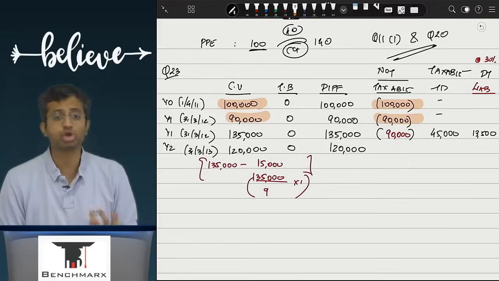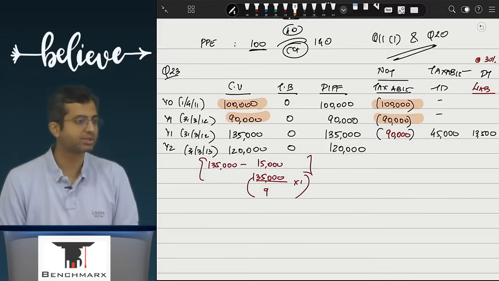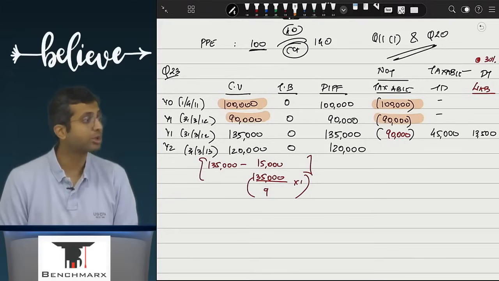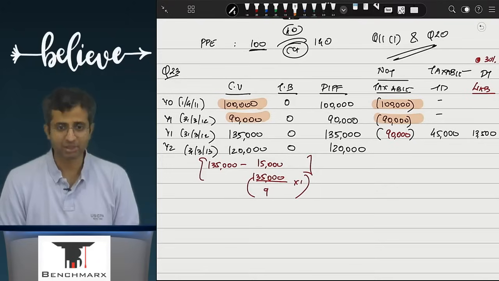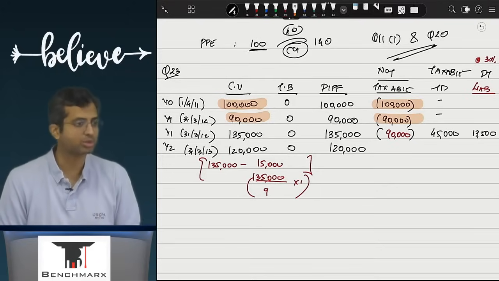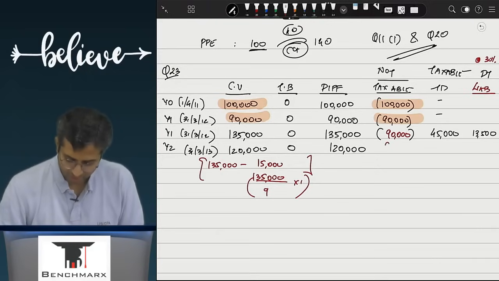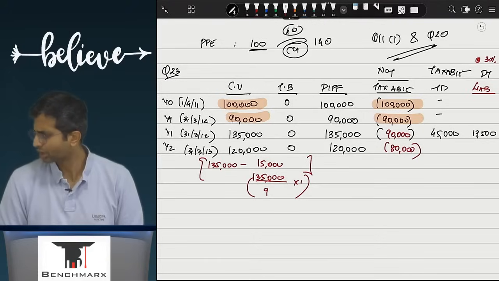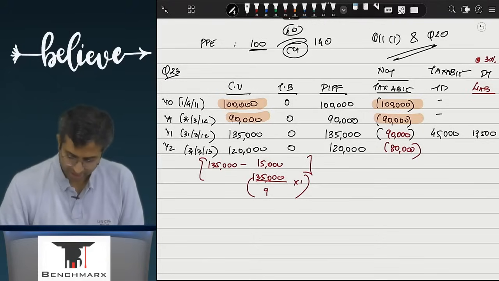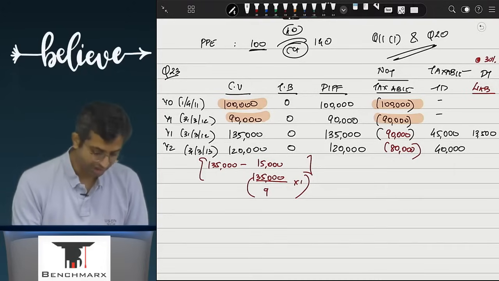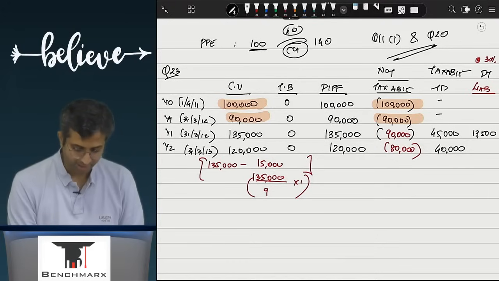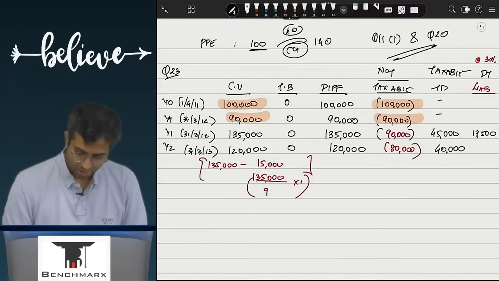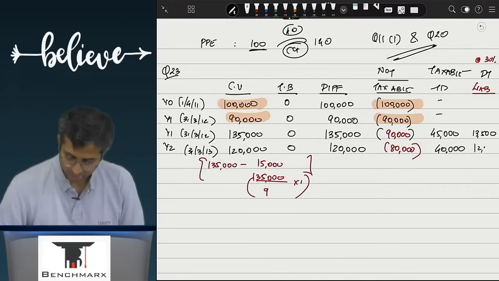Had this revaluation not been there, would there still be some depreciation? How much would that be? 10 or 15? 10. Now it is 15. But had there been no revaluation, then it would be 10,000, which means if I reduce this, it will be reduced by 80,000. This would be 80,000, and hence the difference left now is 40. So the deferred tax liability would be 40 into 30%, which is